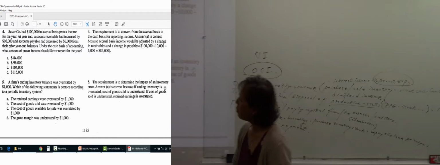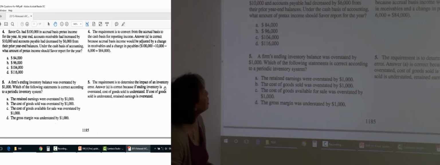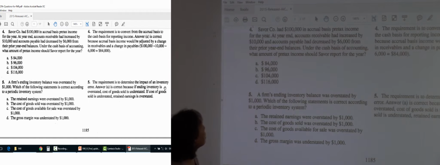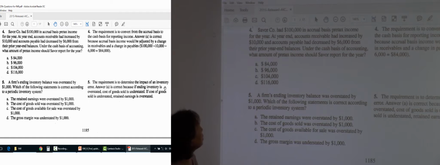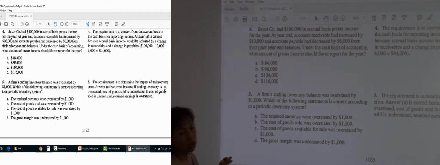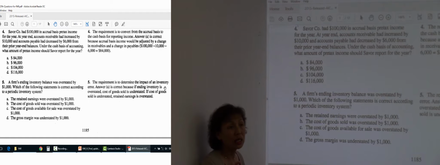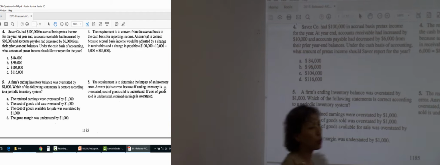Number 4. Several companies had 100,000 in accrual basis pre-tax income for the year. At year end, accounts receivable had increased by 10,000 and accounts payable had decreased by 6,000 from their prior year end balance. Under the cash basis accounting, what amount of pre-tax income should Several report for the year? Remember I told you that a type of question frequently tested on the exam is how to convert accrual basis amount to cash basis amount, or cash basis to accrual. Do you still remember what we should do? We use the expanded accounting equation.